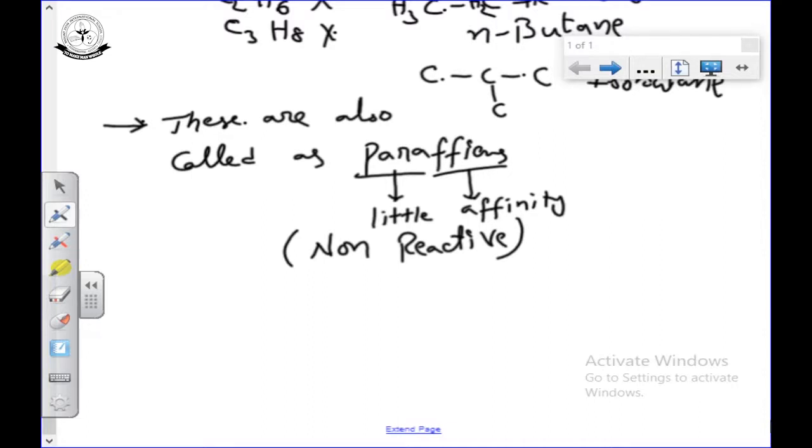Why are these non-reactive? Alkanes contain carbon-carbon bonds which are sigma bonds. Sigma bond is a strong bond. In alkene and alkyne we have multiple bonds, double bond and triple bond, which are pi bonds. Pi bonds are weak. Weak means easy to break. Easy to break means they are highly reactive. The carbon-carbon bond in alkanes is a sigma bond, and it is also a non-polar bond.